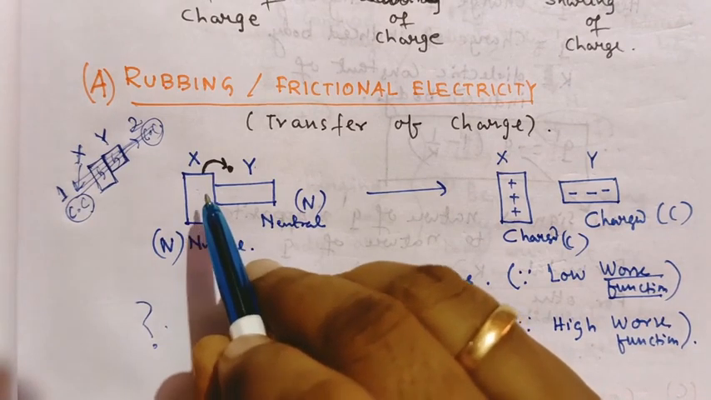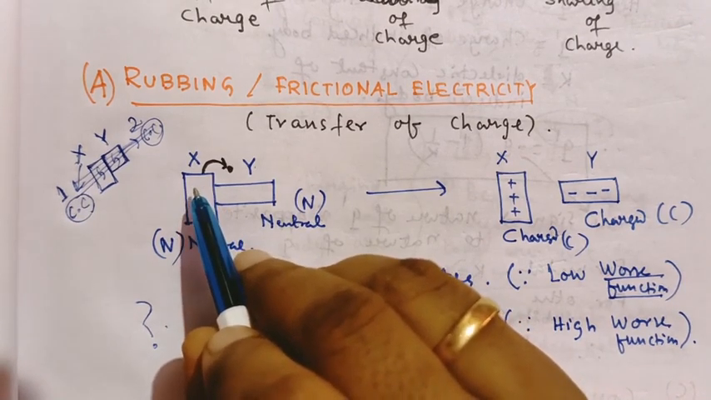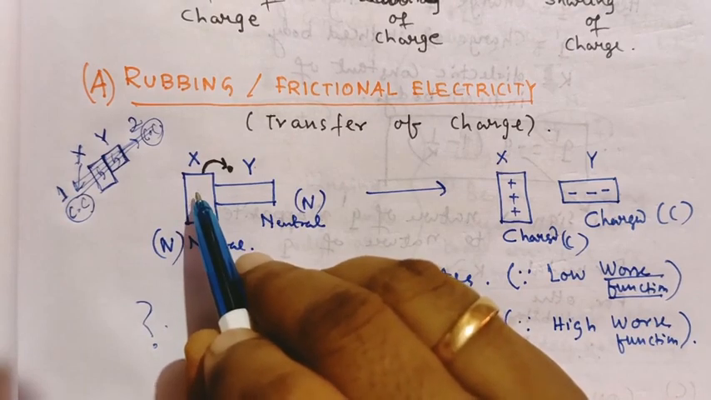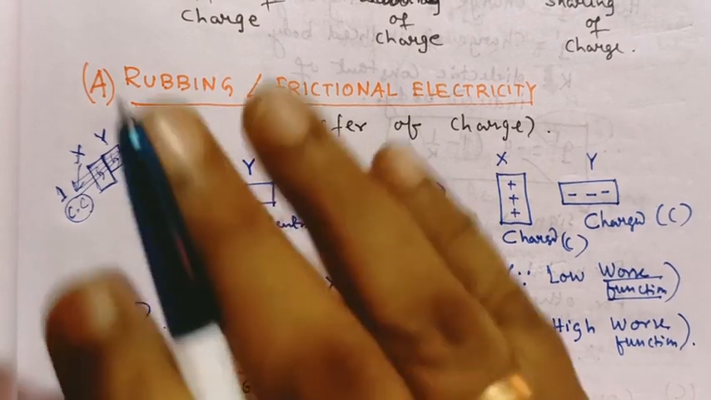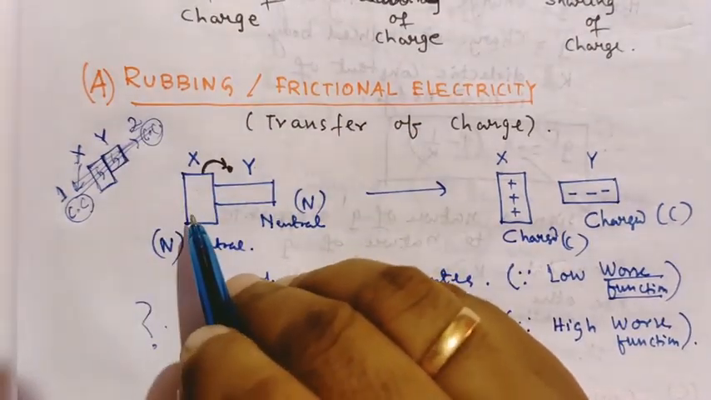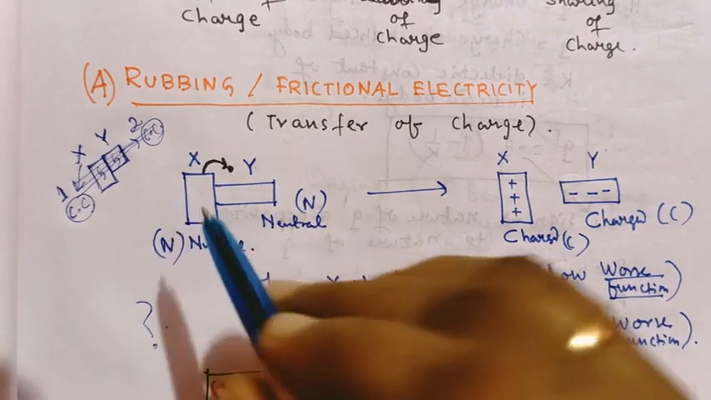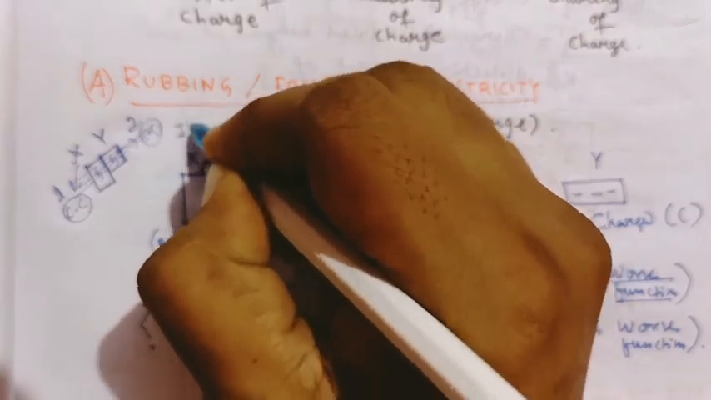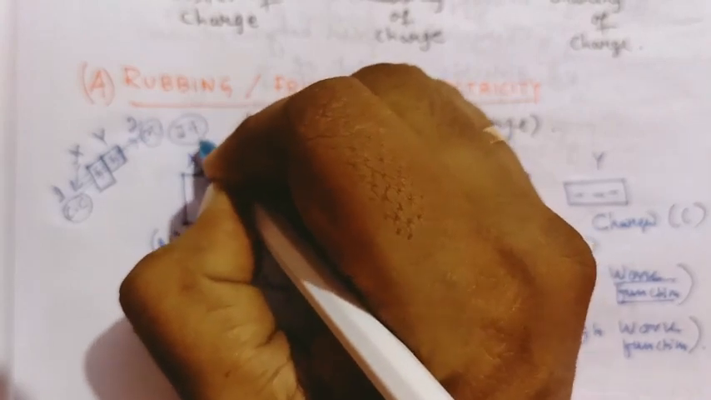So here the obstruction is this. The electrostatic force does not allow the electron to leap from a substance or an atom. That is known as ionization energy. In chemistry you know what ionization energy is.